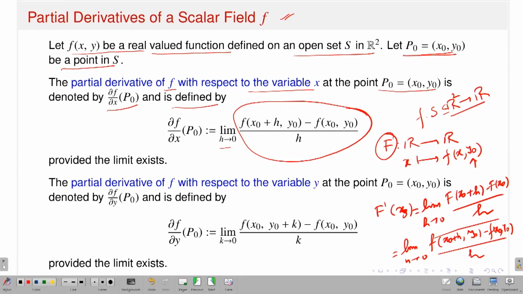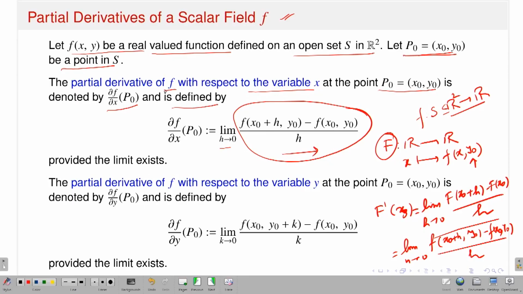So therefore, it is a function from R to R, and then I want to talk about the derivative of capital F at the point x naught. That means the derivative of the function capital F, which is a function from R to R, if it is differentiable at the point x naught, then this is nothing but the partial derivative of small f with respect to x at the point p naught, and this is exactly the definition.